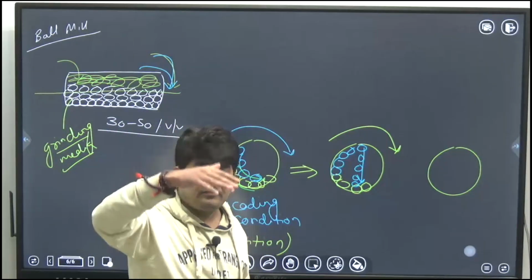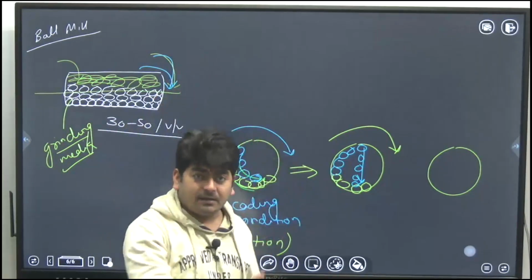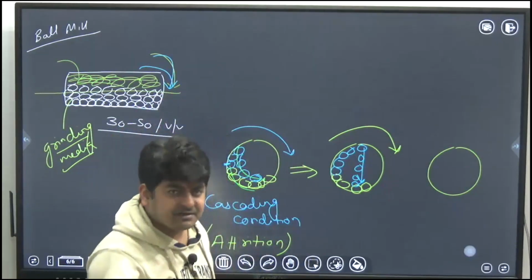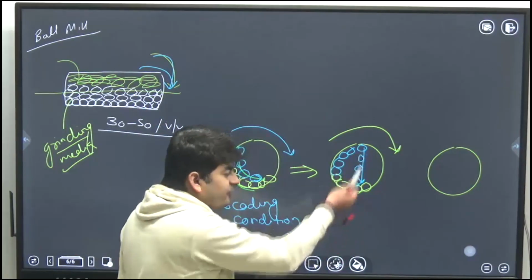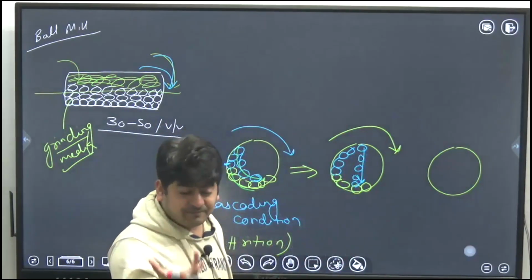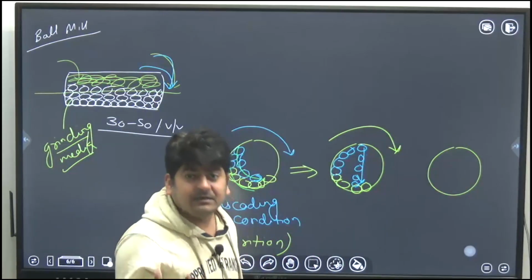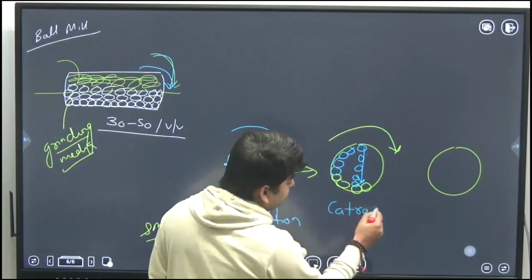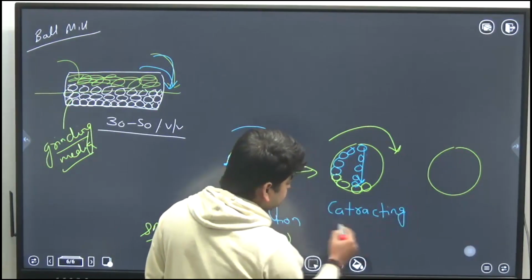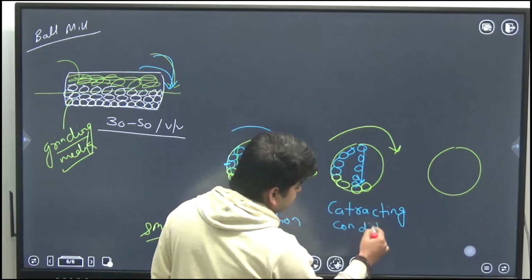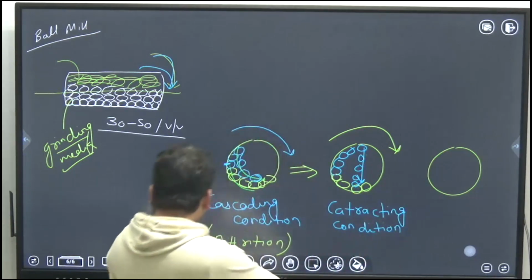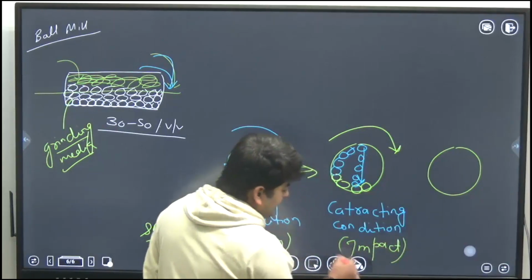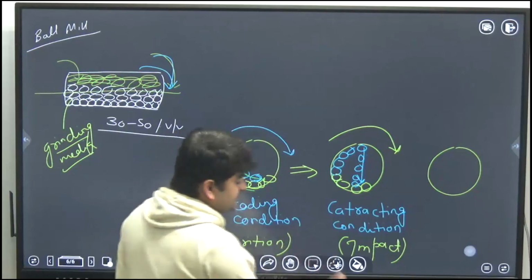Okay, because that fan is not dragging that guy up to the core of the earth. Okay, it is just falling, so the person will feel instantaneous force. Similarly, these balls are falling, so the feed will feel the impact force only. So this condition is called the cataracting condition. And in this case, the grinding takes place due to impact. And the major grinding takes place during this condition.